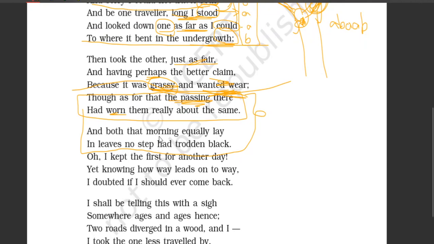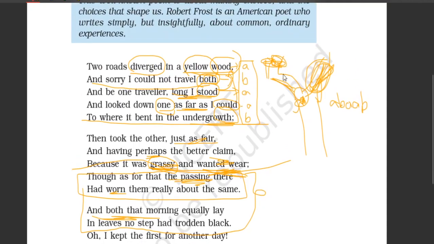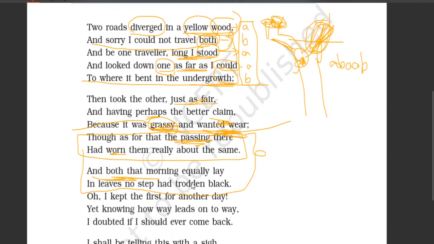And both that morning equally lay in leaves, and no step had trodden black. Listen to it very carefully. And both that morning, both here means both the roads in that morning. So it is early in the morning when our author was traveling. So early in the morning, both these roads equally lay in leaves. So here 100 leaves are there, here 100 leaves are there. No step had trodden black.